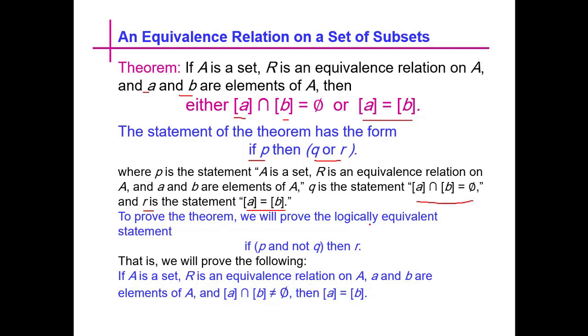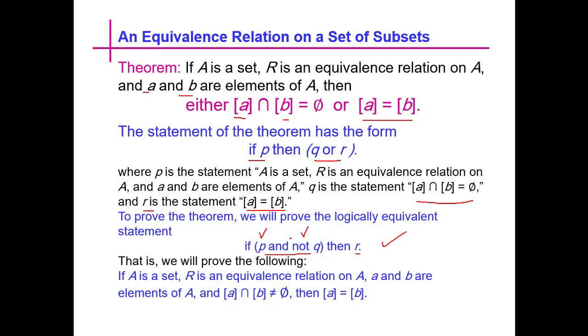To prove the theorem, we will prove the logical equivalent statement, that is, if P and not Q, then R. So we are supposing P and not Q at the same time and then concluding that R must be the conclusion.